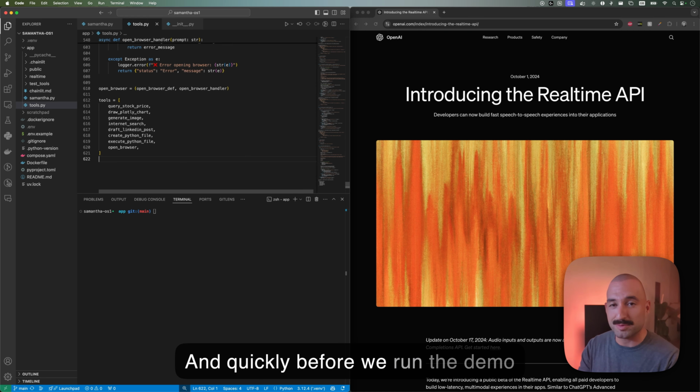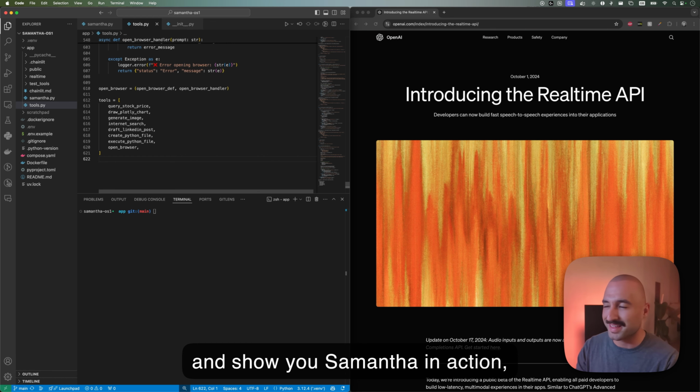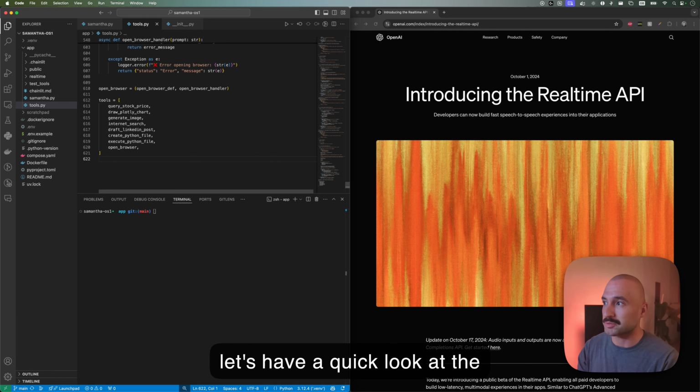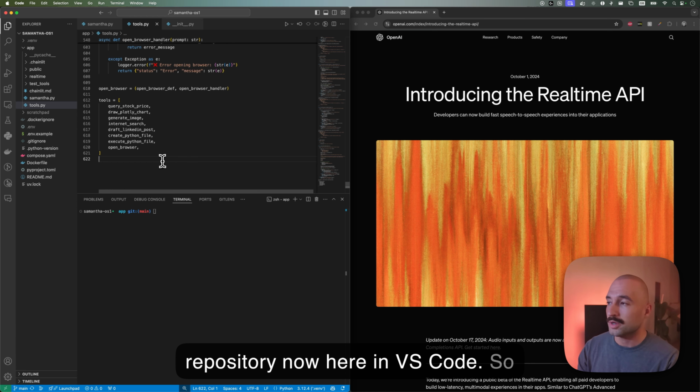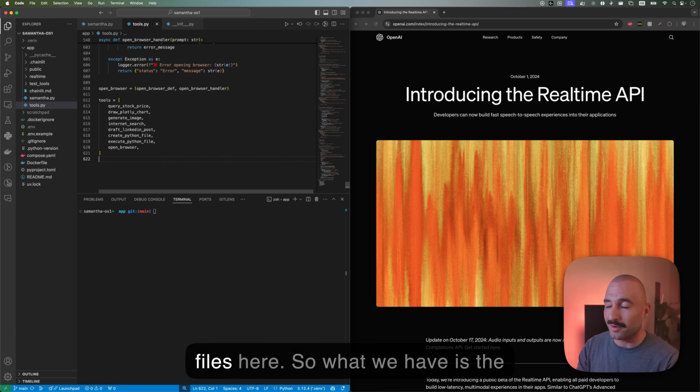Quickly, before we run the demo and show you Samantha in action, let's have a quick look at the repository here in VS Code. Just the important files. What we have is the tools.py.